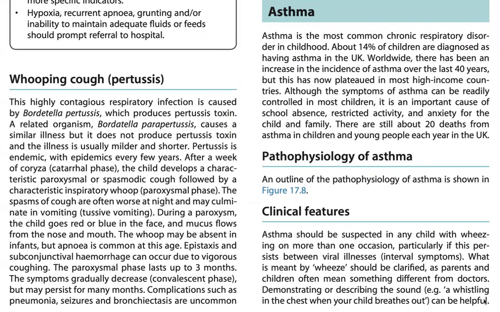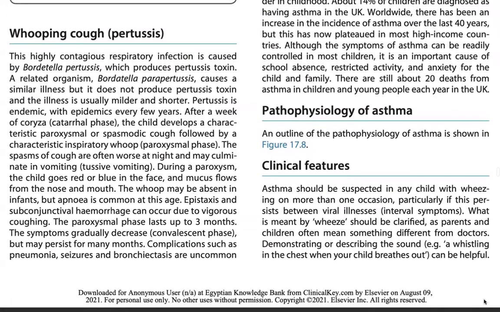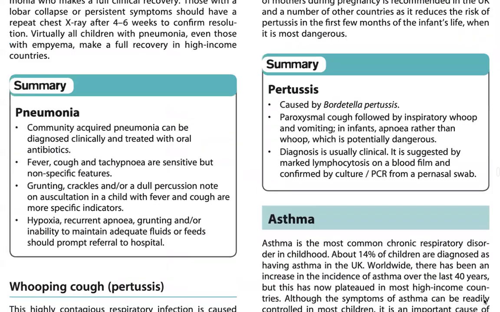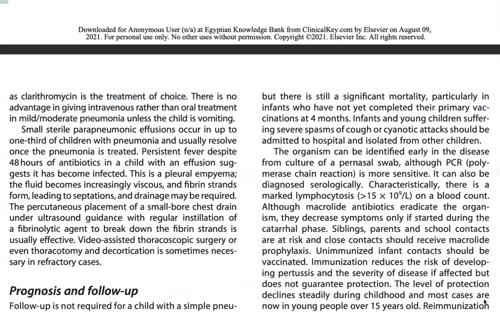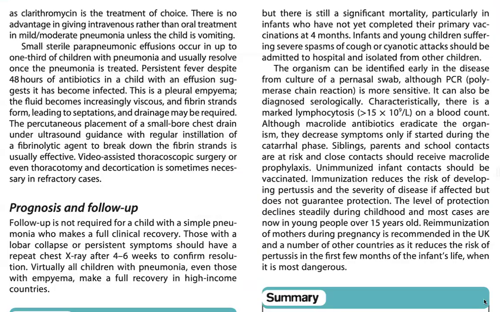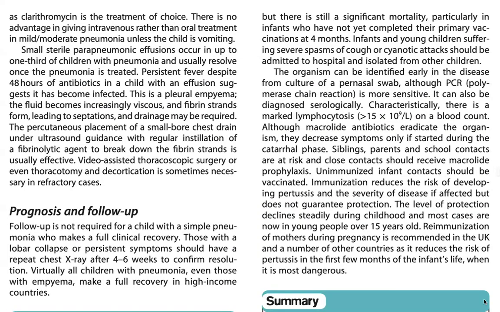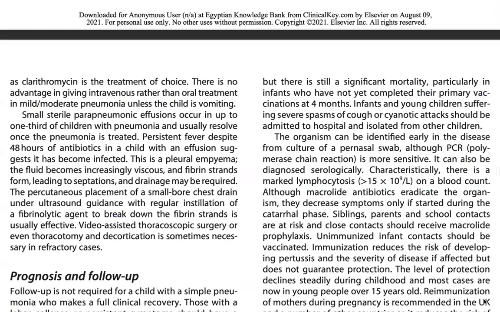Epistaxis and subconjunctival hemorrhage can occur due to vigorous coughing. The paroxysmal phase lasts up to 3 months. Symptoms gradually decrease in the convalescent phase, but may persist for many months. Complications such as pneumonia, seizures, and bronchiectasis are uncommon, but there is still significant mortality, particularly in infants who have not yet completed their primary vaccination at 4 months.